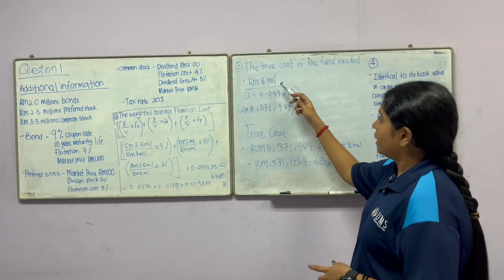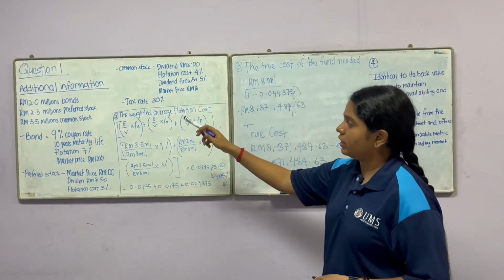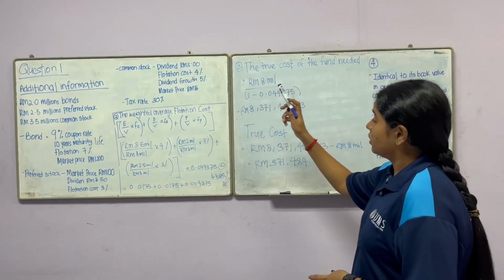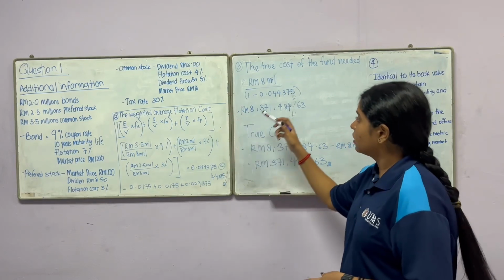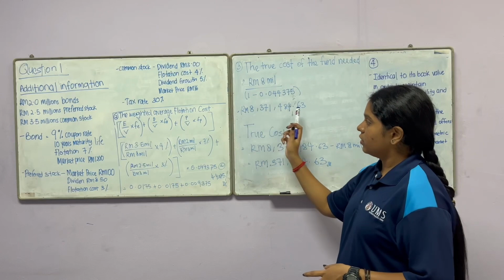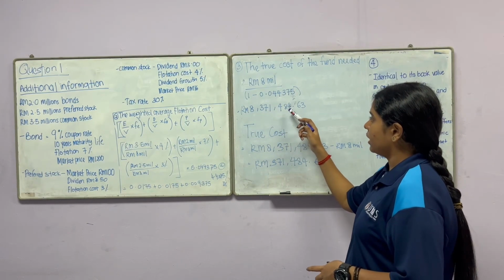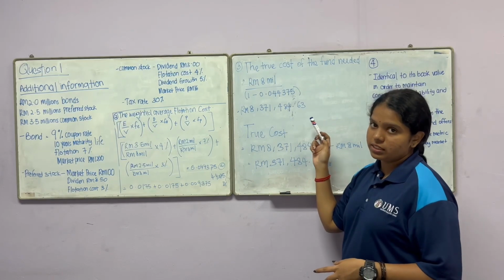The third question is the true cost of the fund needed. So 8 million divided by 1 minus the weighted average flotation cost, 0.044375, and the answer will be 8,371,484 ringgit 63 cents.